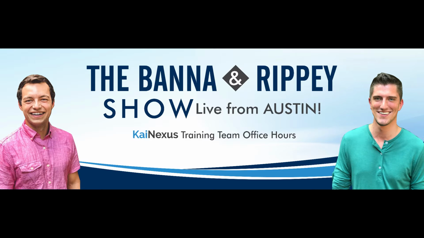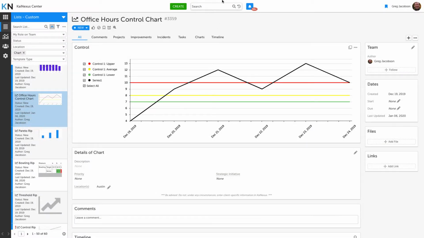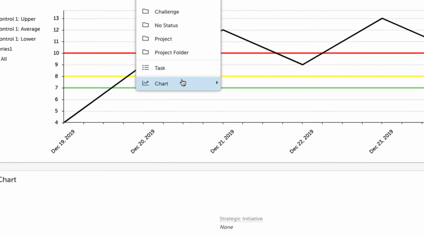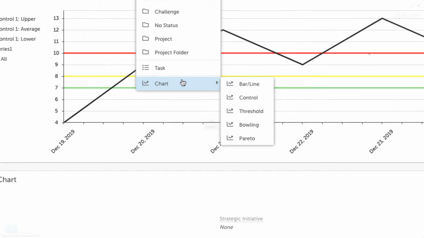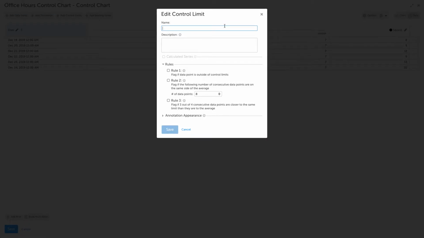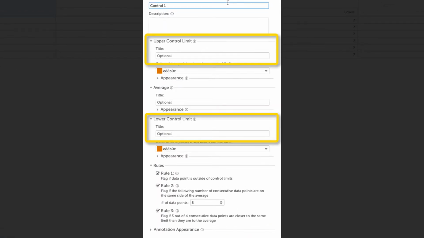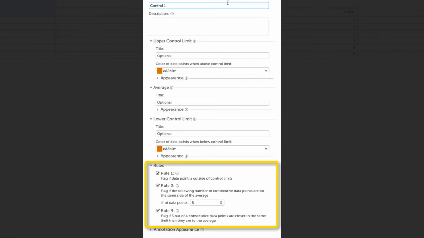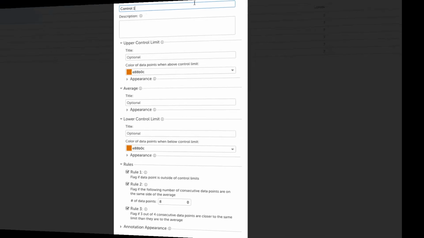Guys, let's just talk about the new improvements in 2.4.2. Control charts have become their own chart type. Control charts are a great way to better understand the cause and effect relationship between improvement efforts and performance. Create averages, upper and lower limits, and rules to notify people when there's a signal that the system has changed and is worth investigating or worth understanding.